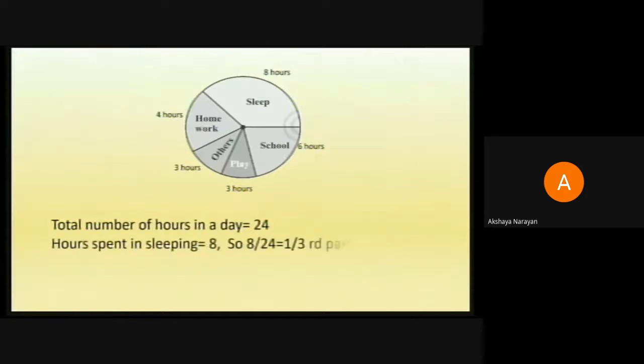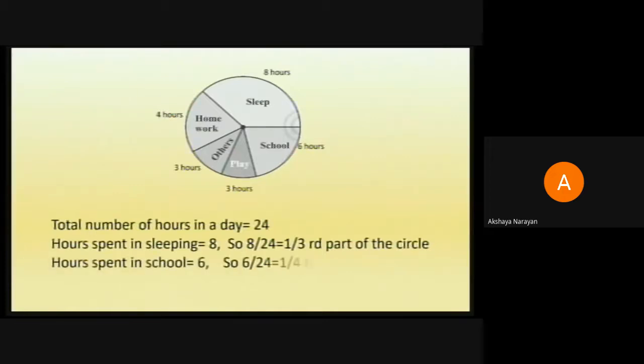Then the hours spent on sleeping is 8 out of the 24 hours which is available for the child. So 8 by 24, that means 1/3 of the circle is to be represented as the sleeping hours. So that's why I'm getting that fraction. That fraction will tell me what part of the circle the sleep is represented as. So 1/3 is the part of the circle which is occupied as the sleep.